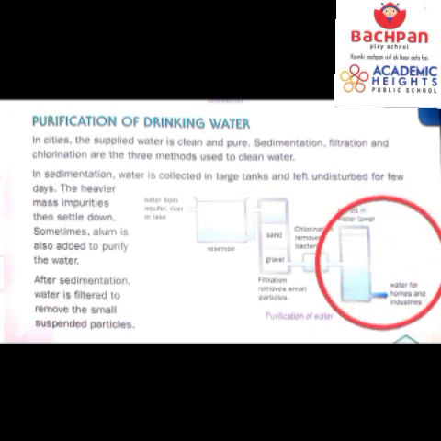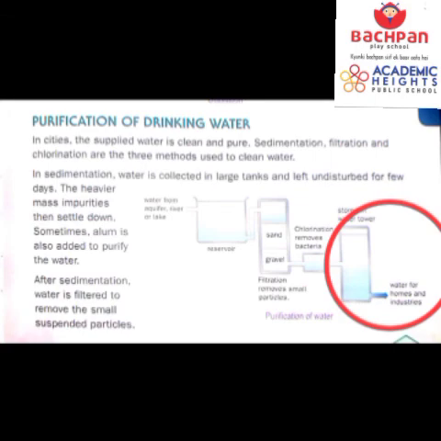Then finally we move to the third step, and which is the third step? It is known as chlorination. And in this chlorination, we pass chlorine gas through the water, which helps to clean it and kill the bacteria. And this cleans the water. And now the water is quite fit for drinking. So the three steps involved in the purification of drinking water are sedimentation, filtration, and chlorination.